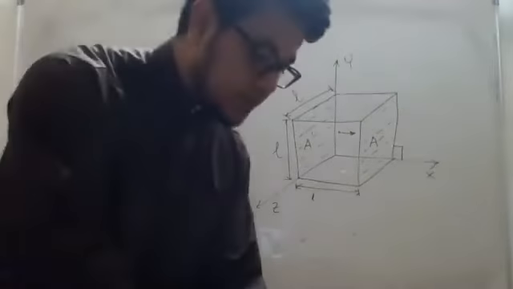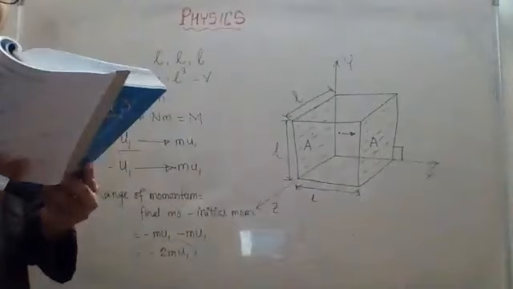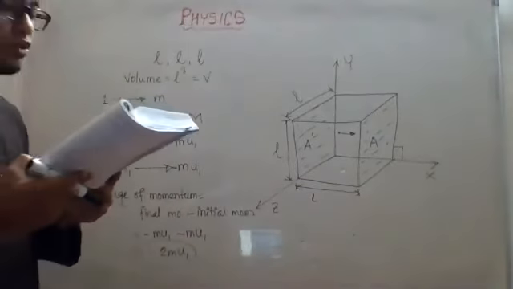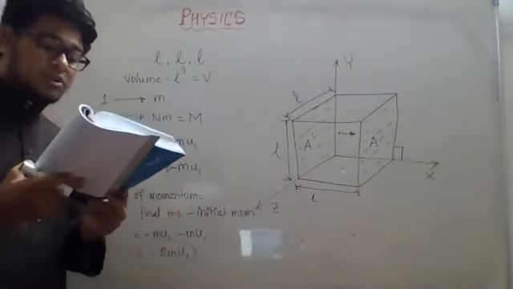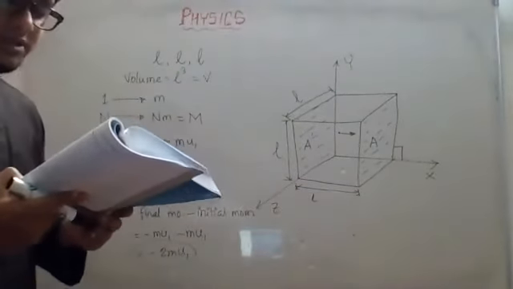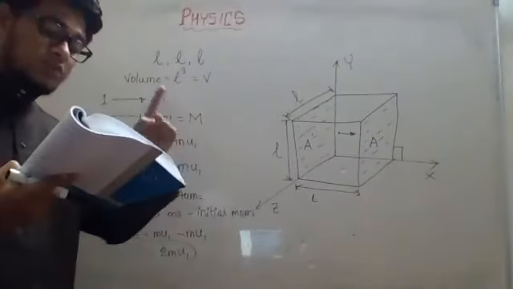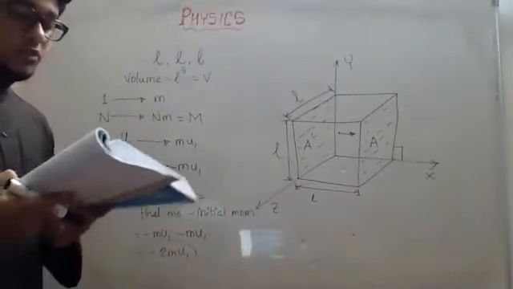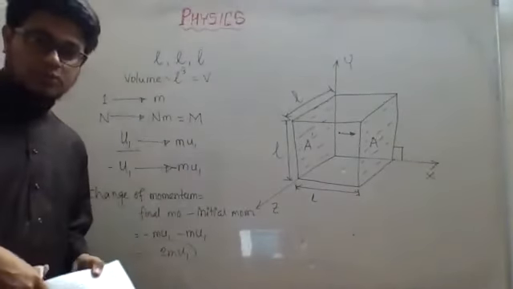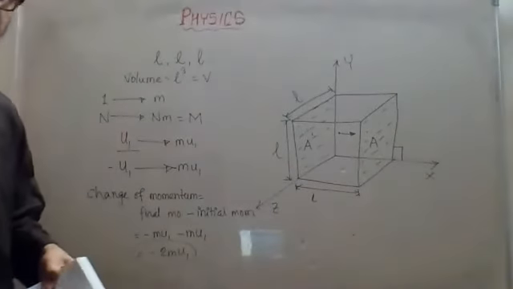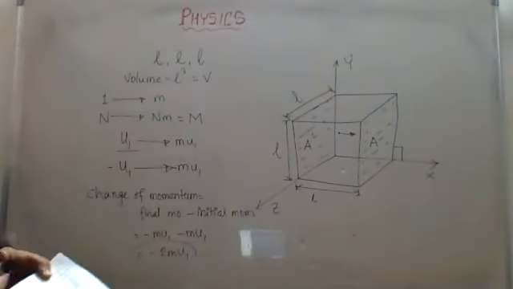Okay, so they will balance each other. This is what they have written. According to the law of conservation of momentum, the molecule will apply same and opposite momentum to mu1 on the wall. That means due to the collision, the change of momentum of the wall will be 2mu1. Okay, I hope you understand. If I'm going too fast, kindly let me know, then I will try to slow down a little bit.